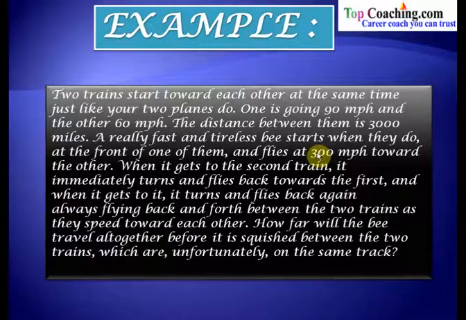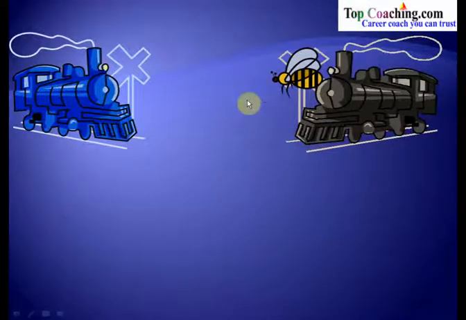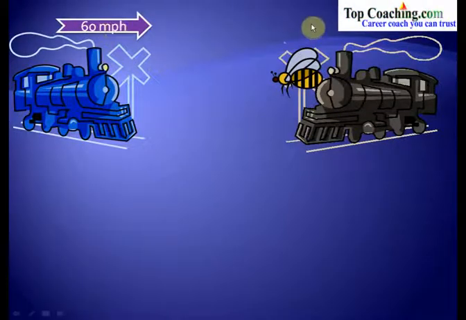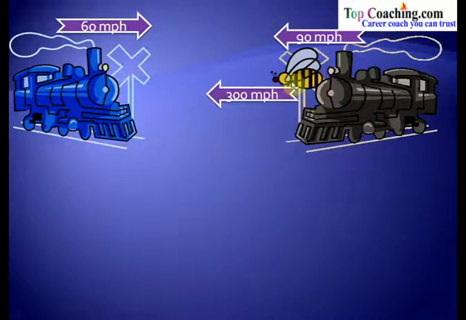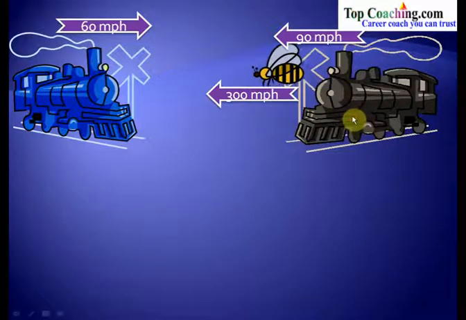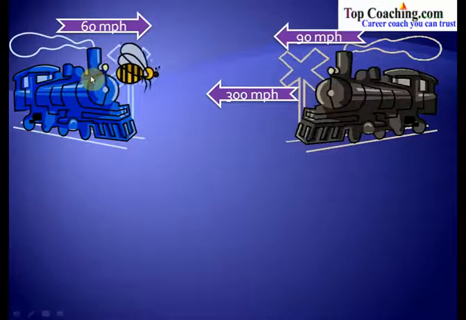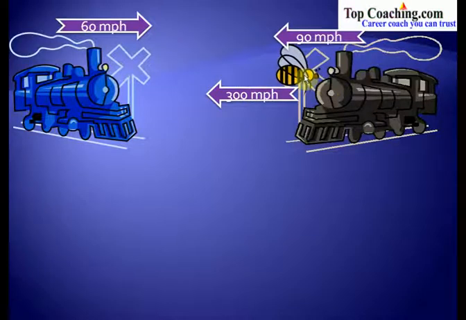Let's try to first analyze the situation. Let us say that these are the two trains and they are traveling on the same track. The speed of the first train is 60 miles per hour and the speed of the second train is 90 miles per hour. Now let us say that this bee is at this train initially. It is also given that the speed of this bee is 300 miles per hour. Now what this bee does is, it travels from this train to this train and again comes back to this train. It again follows the same cycle. It goes from this train to this train and it again comes back to this train.